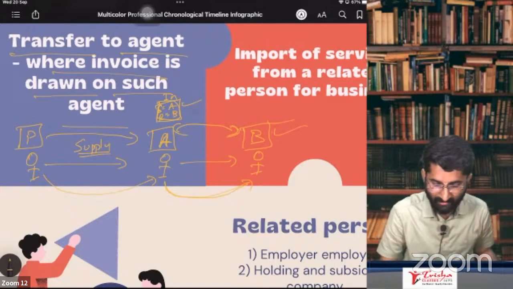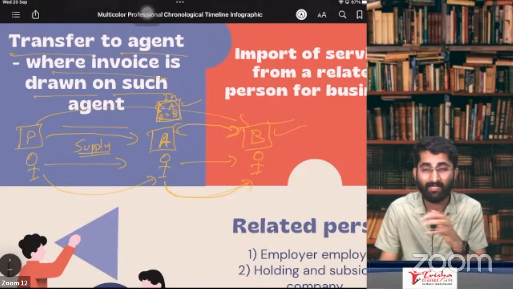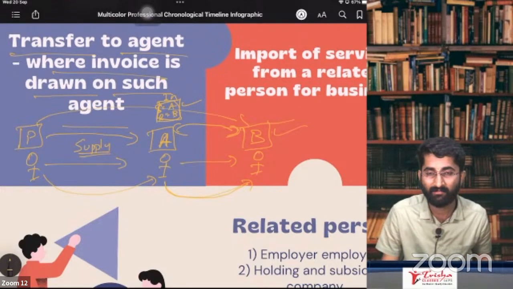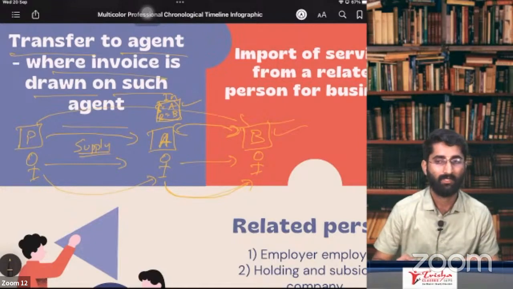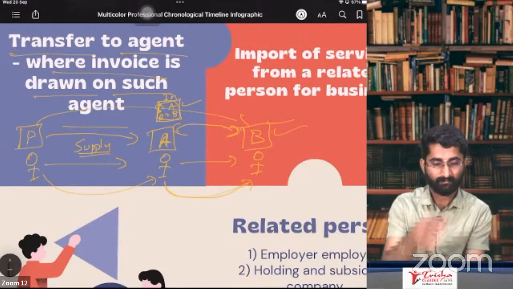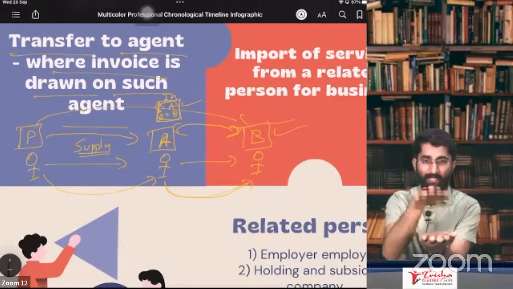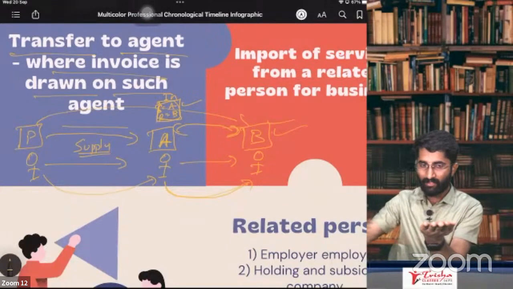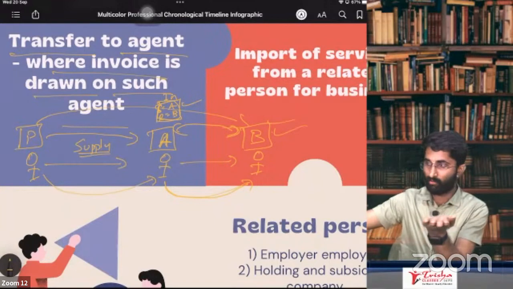In that case, the supply is between principal and the buyer, not with the agent. There is no transfer, there is no supply between the principal and agent. Now you must be clear. What is the clearing part here? To be clear, the principal gave some goods to the agent. The agent gave the goods to the buyer. The agent supplied the goods, a sale of the goods from agent to the buyer.